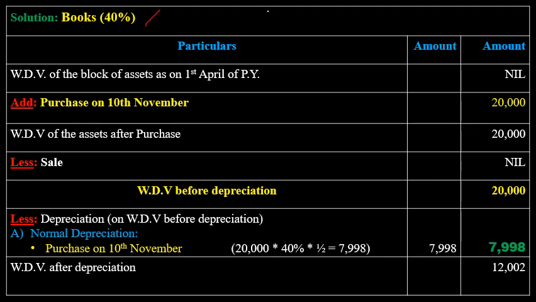So purchases in the month of November 20,000. No written down value. It is purchased in the previous year only, 20,000 purchased. So then sale is nil. Written down value before depreciation is 20,000. Then depreciation on 20,000: 20,000 into 40% into half, used less than 180 days because it was purchased in the month of November. So value of depreciation is 4,000. So that's all. Now we have calculated the depreciation for all the assets. Thank you very much.